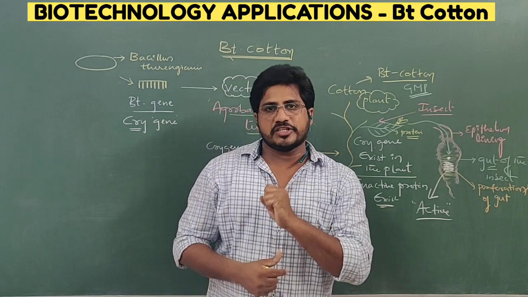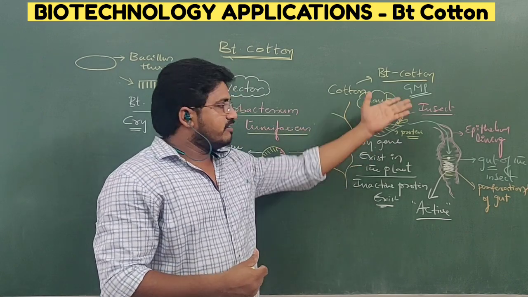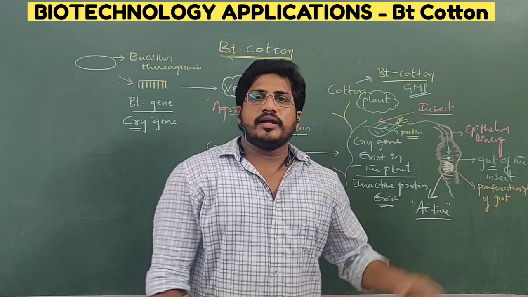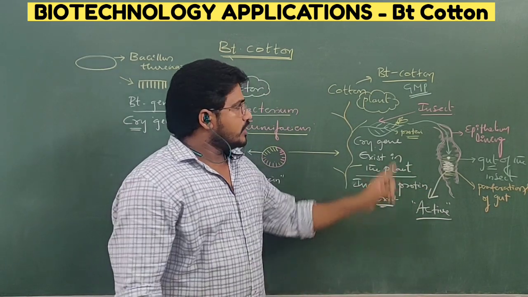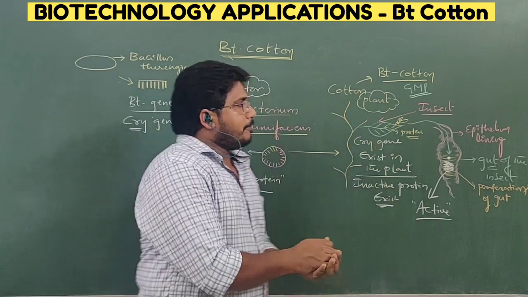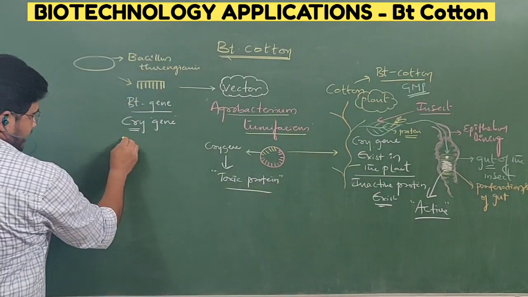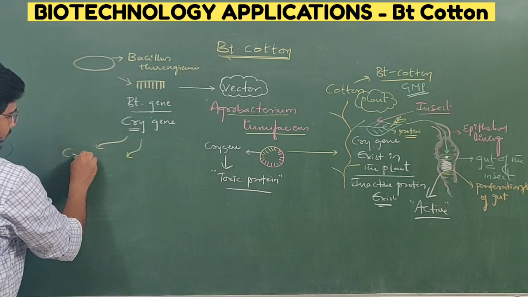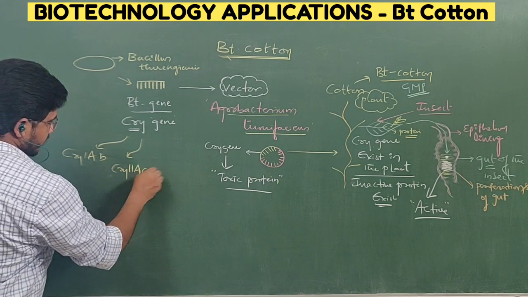If we extract the genes by using these methods along with the help of vectors, we can create so many genetically manipulated organisms. In case of agriculture, they are called genetically manipulated plants. So the gene is called the cry gene. Apart from this, the cry gene is available in two forms. One is Cry 1AB and Cry 2AC.